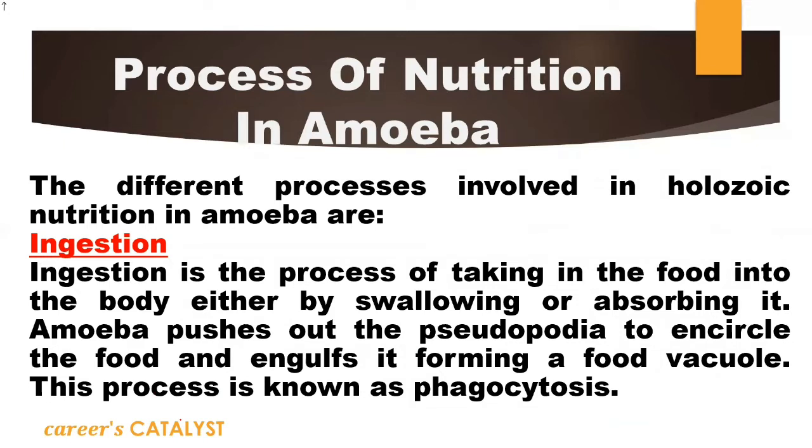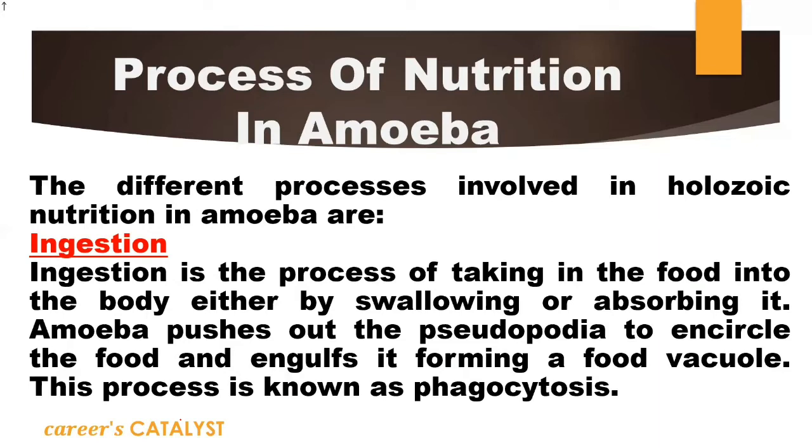The first process is ingestion. This is just a process of intaking food inside your body. For example, by using your mouth and your hand, you are taking the food inside your body. So this process is defined as what? Ingestion. In amoeba also, this is a process in which the food will be engulfed by amoeba. Obviously for engulfing, amoeba doesn't have a fixed organ like a mouth, right? So how will they engulf their food?